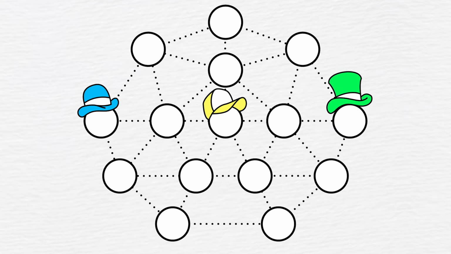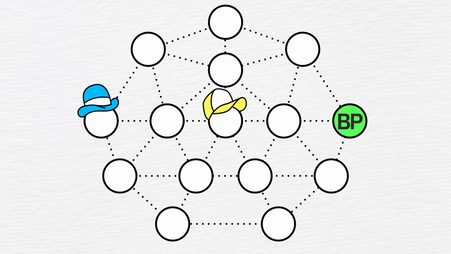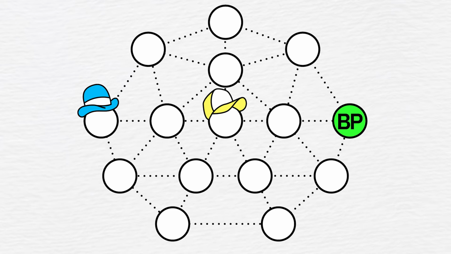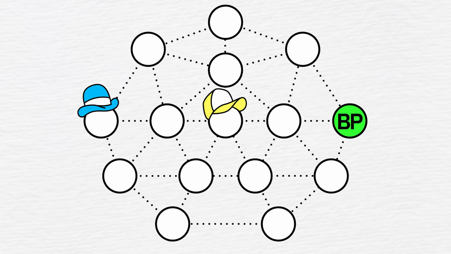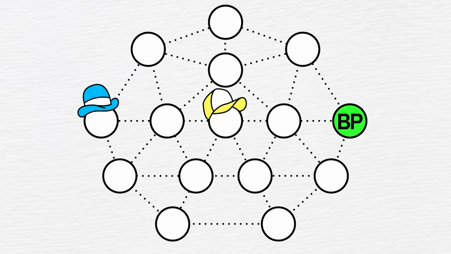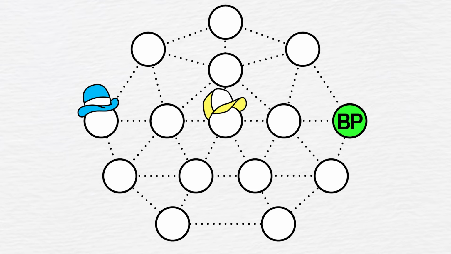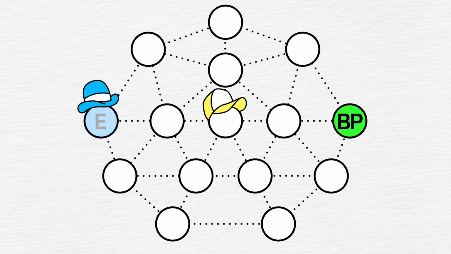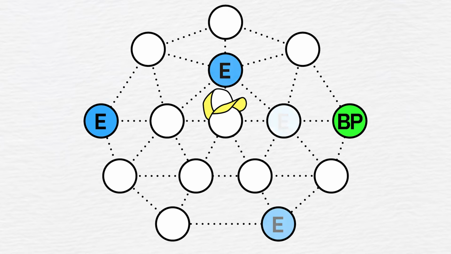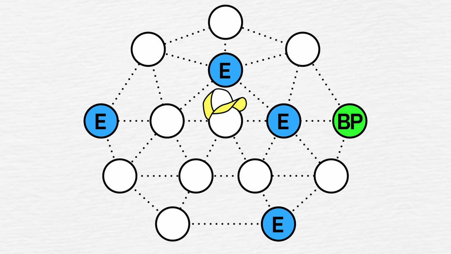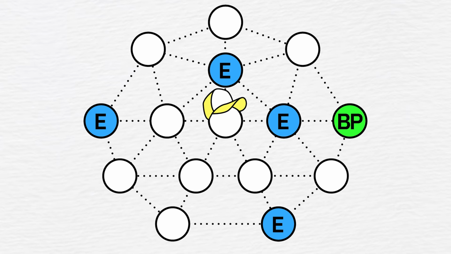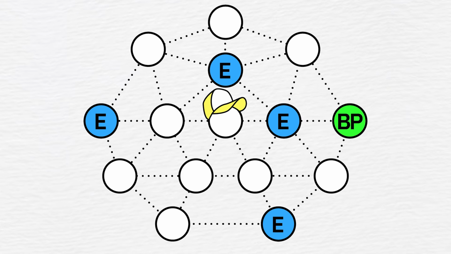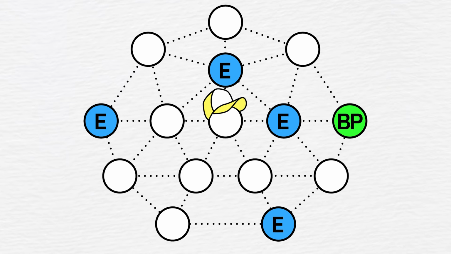The block producer, or BP for short, is a single node selected from all nodes unmanipulatably at random. The role of the BP is to propose a single new block that should include all new valid transactions. What are called endorser nodes are selected for this block unmanipulatably at random from all nodes, but the number of endorsers is always the same. The role of the endorser nodes is to certify the new block proposed by the BP.